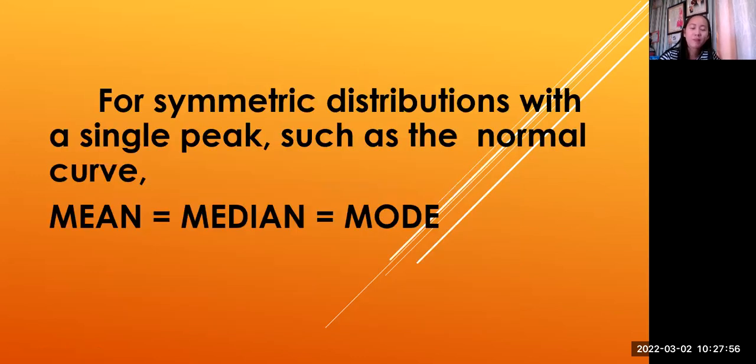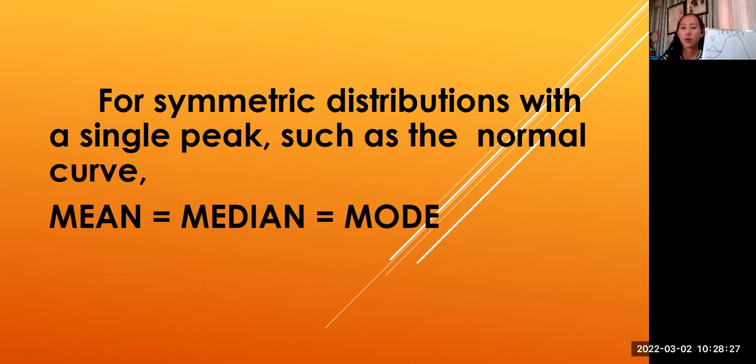Here, for symmetric distributions with a single peak, such as the normal curve, okay, mean is equal to median is equal to mode. Okay, sa symmetric distribution. When we say symmetric, kapag symmetric kasi, pag naglagay tayo example ng mirror here at the middle, kung ano yung nakikita natin sa left side, yun din ang makikita natin sa right side. Okay? Yun ang 50-50 tinatawag nga natin.